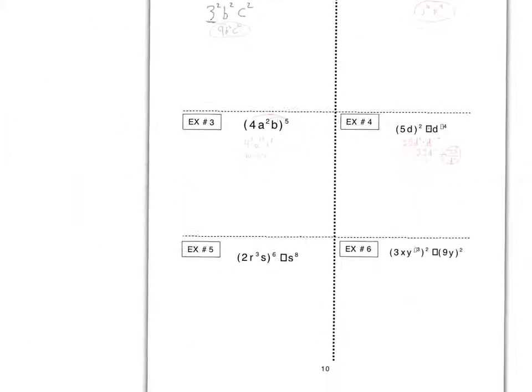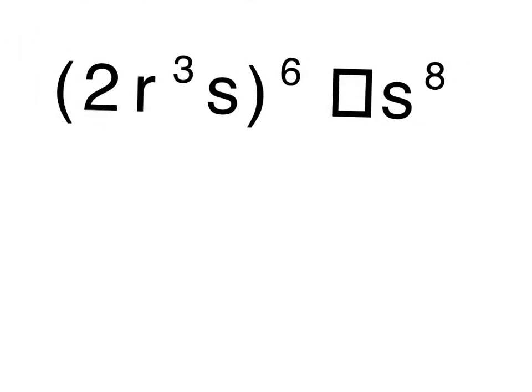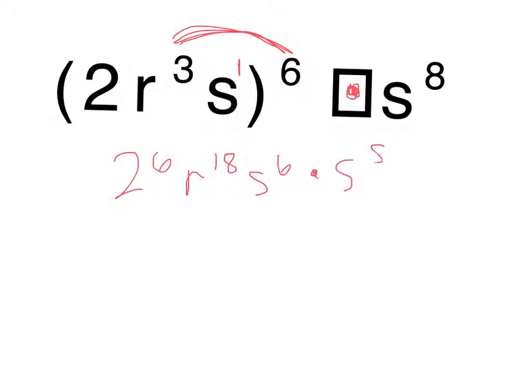Okay, last one, then we will be done. All right, on the last one, make sure that you have a multiplication sign on here. Okay, so let's go ahead and distribute our exponent. So we would have 2 to the 6th, and then r to the 3 times 6, power of a power property, 3 times 6 is 18. So we have r to the 18 and s to the 6, because 1 times 6 is 6. And we also have times s to the 8th.